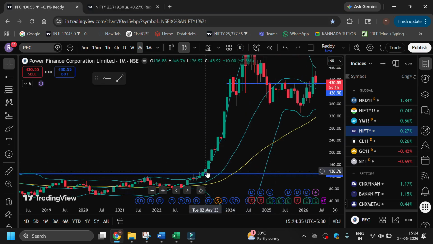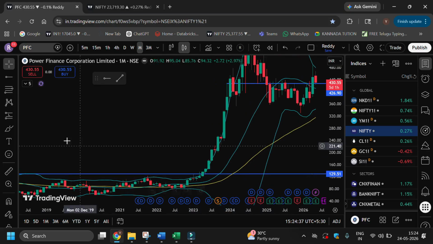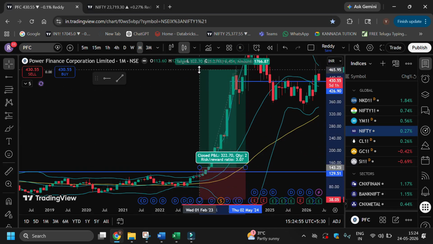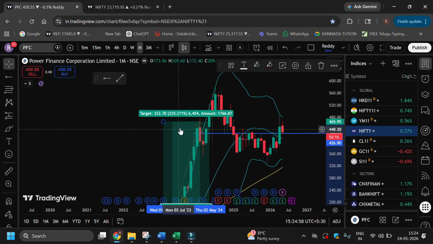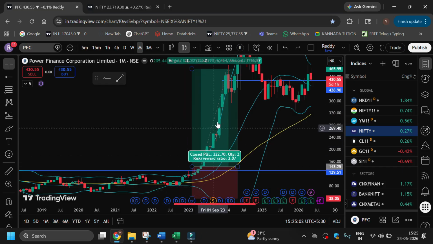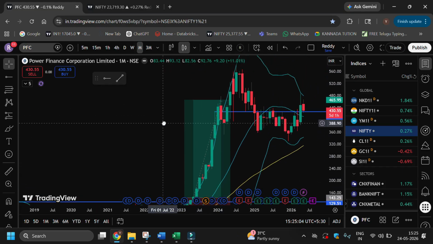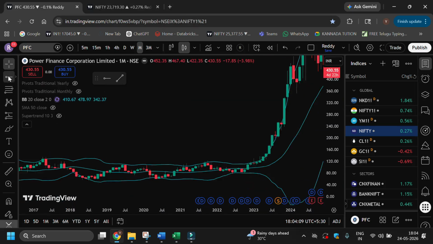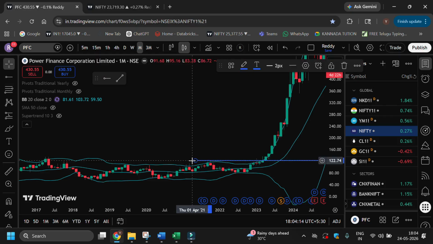You can see the breakout happened around May and gave returns around 225% within 7 to 8 months. As per the swing, PFC has given the breakout here, but it could not give much momentum until it breaks all-time high.